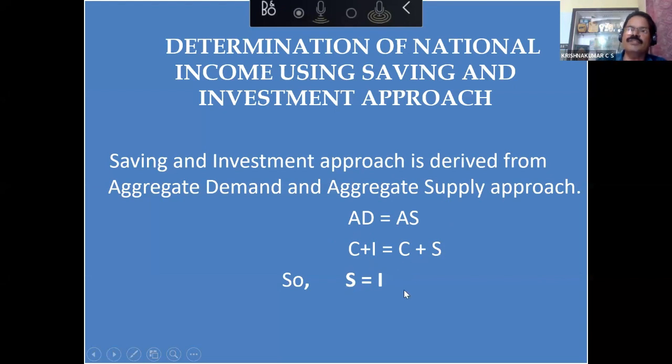This you can teach the children by asking questions to them. Ask them what is AD. They will say C plus I. Write it down. C plus I is equal to. Ask them what is AS. C plus S. Ask them, can we cancel the C on both the sides? They have better mathematical knowledge. They will say, yes, we can cancel. Then what do we get? We get S is equal to I. So S is equal to I approach is derived from AD is equal to AS approach.